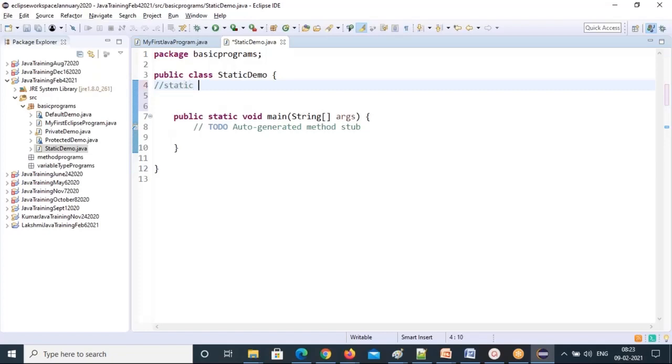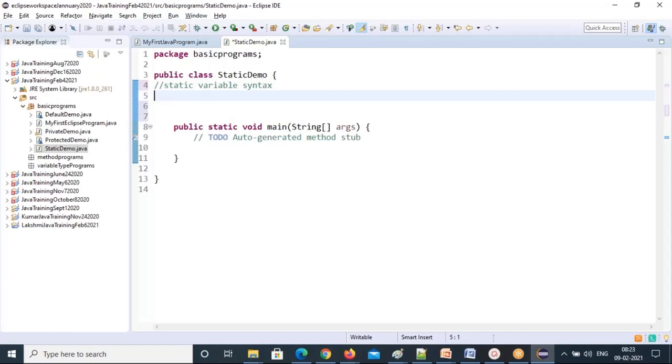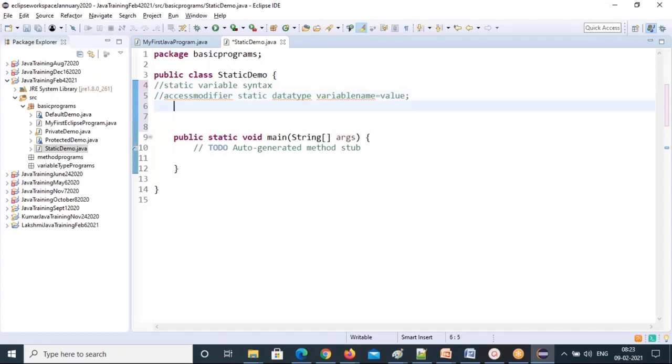So the static variable syntax: I'm writing the syntax one more time for you again and again. Access modifier, static, data type, variable name. Last class we practiced all these things. Again I'm giving it here. First I will start with private. I'm writing the private access modifier, so this keyword is replaced with the private access modifier. Then I have written the static keyword.